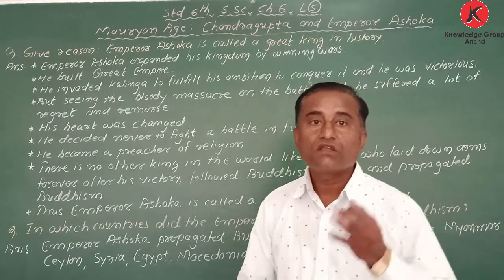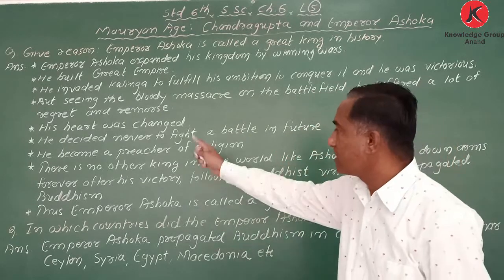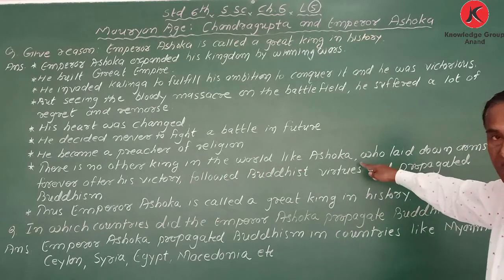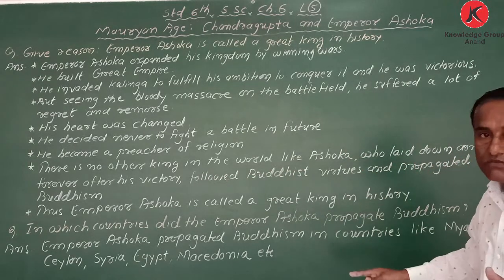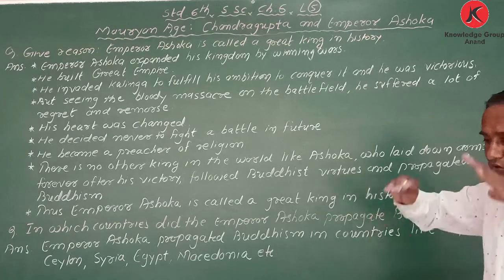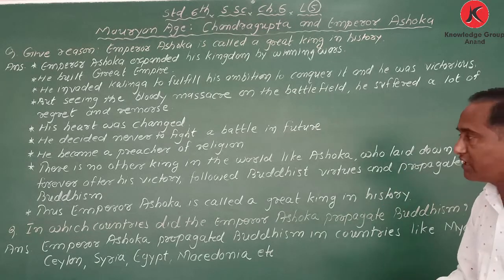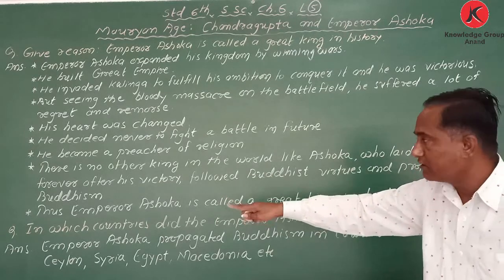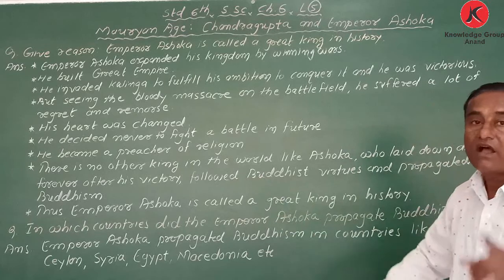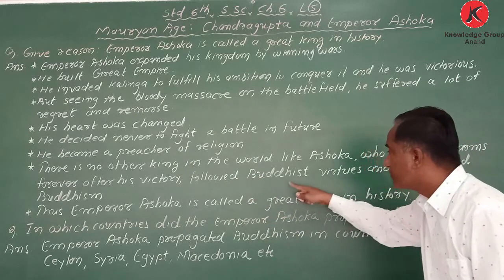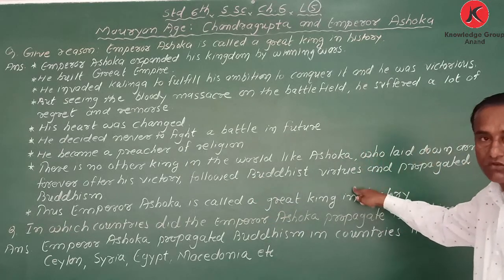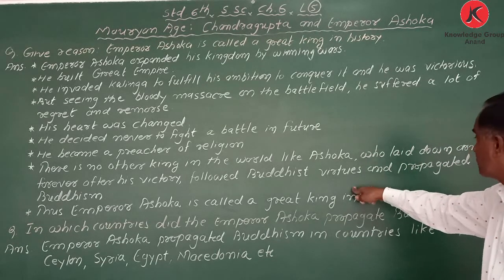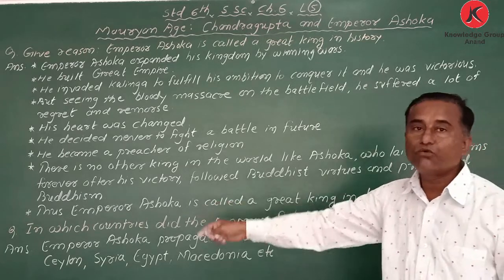So we can say only Ashoka. No more battles again, forever, not only for a short period. And after that, he followed Buddhist virtues and propagated Buddhism.